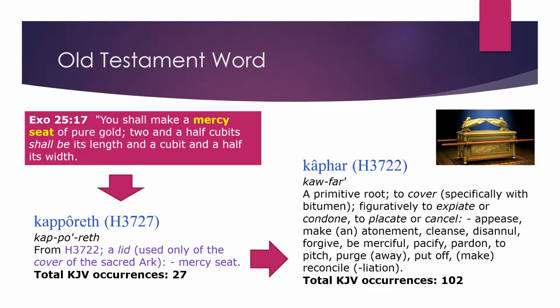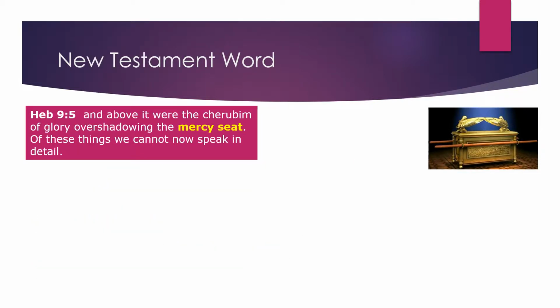So we see what the purpose of the ark was in the Old Testament and some of the words used for it. Let's move on to the New Testament. The ark is mentioned in Hebrews 9:5, "And above it were the cherubim of glory overshadowing the mercy seat. Of these things we cannot now speak in detail."